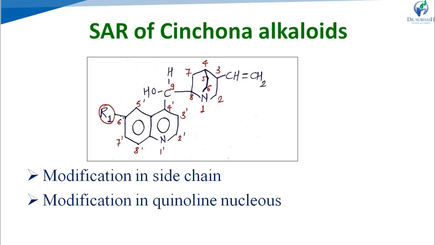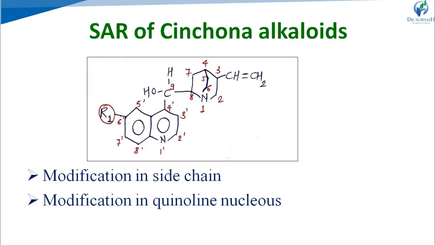Right? Now, SAR of the cinchona alkaloids can be studied in 2 parts: modification in the side chain and modification in the quinoline nucleus. Right? So first, start with the modification in the side chain.